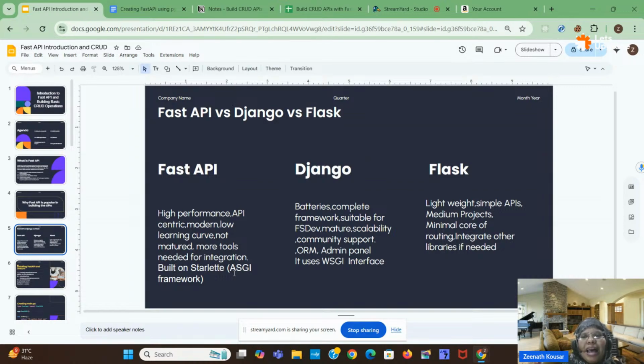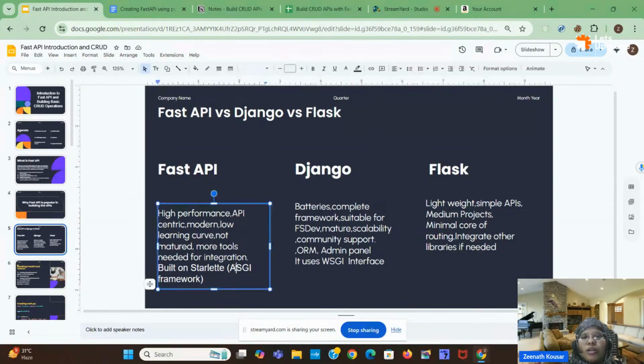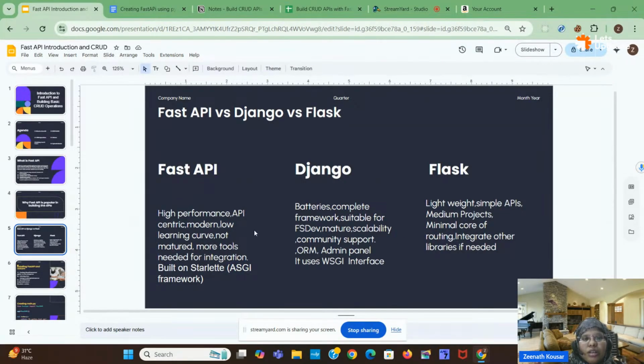Okay. Flask is very lightweight, which means it will occupy very little storage space. So it will be suitable for small to medium projects, which we can build on Flask. There will be minimal usage of libraries only. In Flask there are also no inbuilt libraries for creating routes and endpoints. We have to integrate it with other libraries. Okay, this is the difference between FastAPI and Django. The major thing is FastAPI is asynchronous and Django is synchronous in nature.